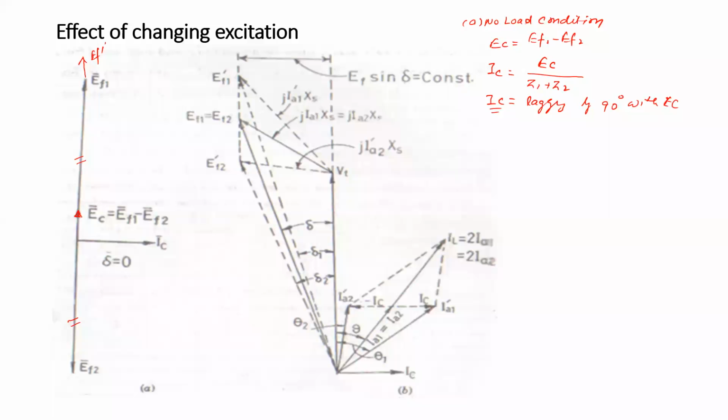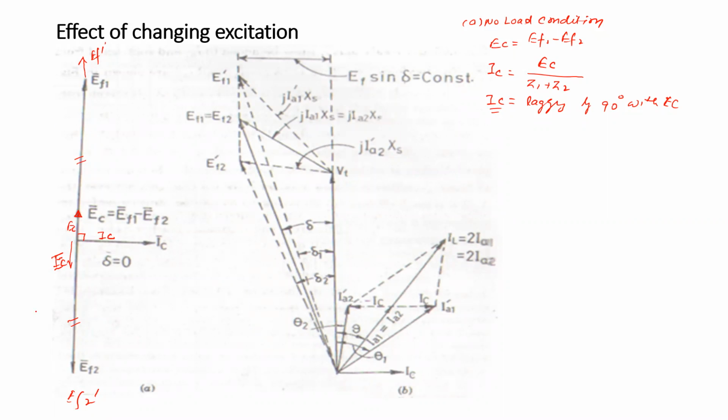So here the EC is over here. Suppose you have increased the excitation of the second alternator, EF2 dash. Under such condition, the EC will be downward. It will be the voltage EC. But in this case, we are considering that the excitation of the first alternator has been increased. So this is the EC, and the current is lagging by 90 degrees with respect to EC. So current IC, this is the current IC.